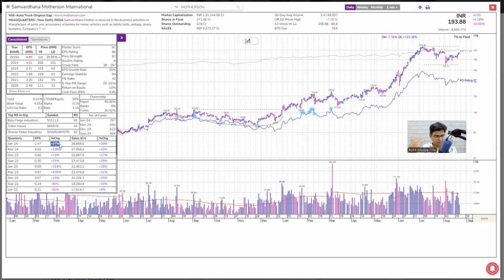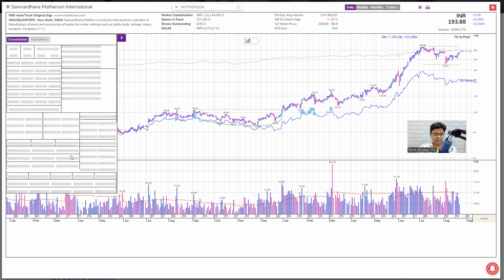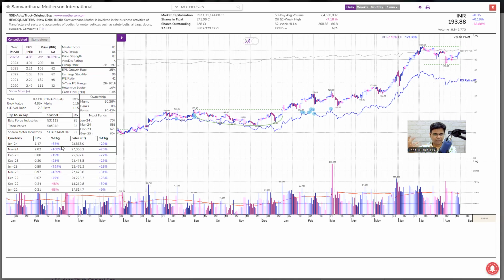We need more than 45%. You look at standalone, you see there is a problem here, minus 4%. And consolidated, it is 65%. So there is a bit of inconsistency here. Maybe it has subsidiaries which are doing well, but the standalone, the core business, is not doing well. Probably that is the reason why the rating might have come down.